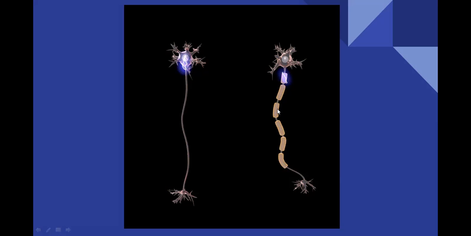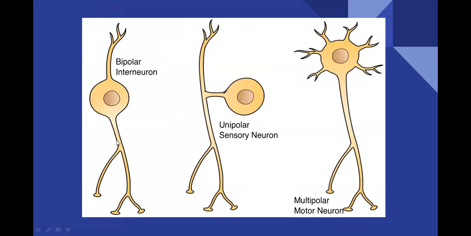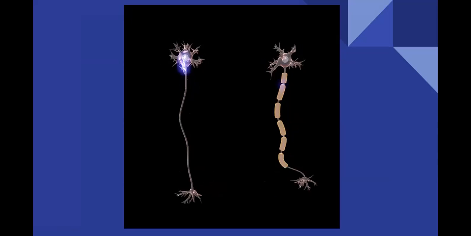So depending on whether the myelin sheath is present or not, there are two types: one is myelinated, and the other is non-myelinated. And depending on how many axons or how many dendrites are there, based on this, three types: one is bipolar, second is unipolar, and third is multipolar. And depending on in which direction the neurons are sending signals, based on that feature, four types: one is sensory neurons, another is motor neurons, third is mixed neurons, and fourth is interneurons.